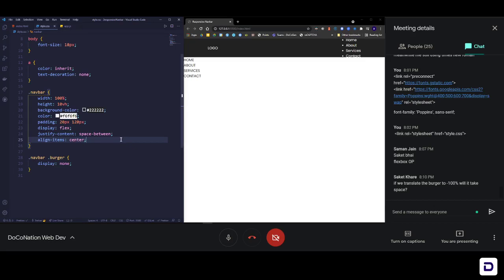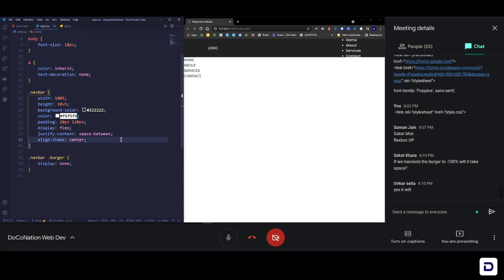Saket Khare is asking, if we translate the burger to minus 100%, will it take space? Yes, because it's still on the screen, so it will take space.